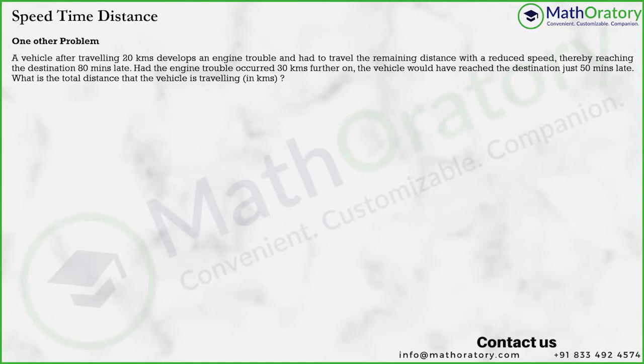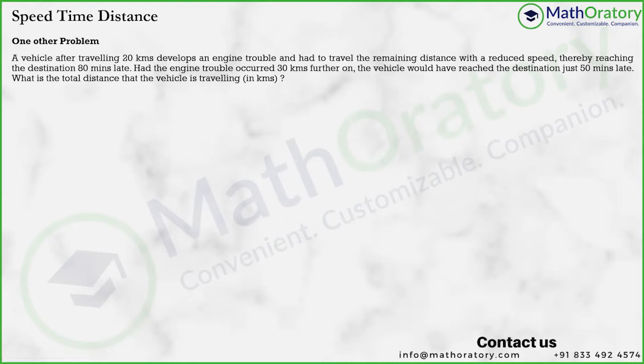That is something not mentioned, because in the question what we are looking to find is the total distance that the vehicle is traveling. And in order to figure that out, we don't need the change in the speed in order to find the distance traveled. All we have to understand is that the engine trouble that occurred should be the same engine trouble. So there should be the same reduction in speed. Because the question says had the engine trouble, it is a reference to the same engine trouble, so we can assume that there's the same reduction in speed, right?